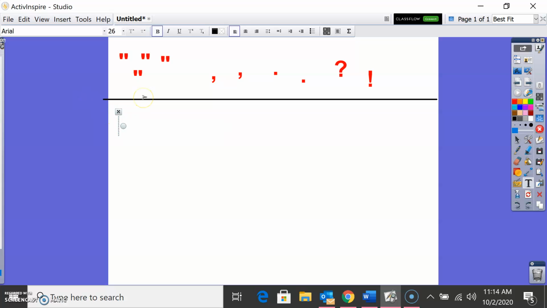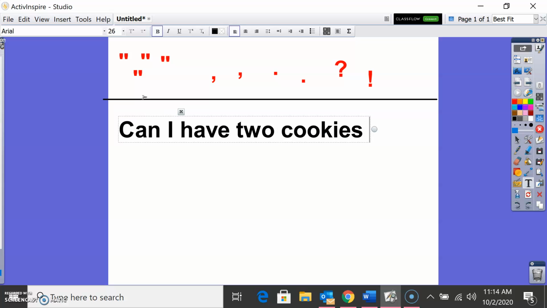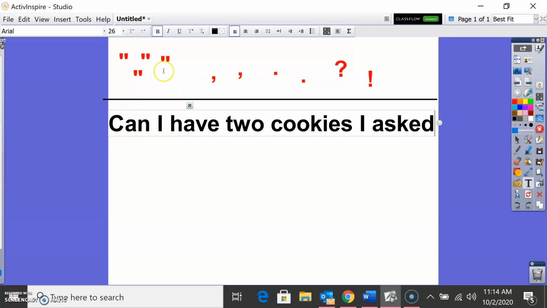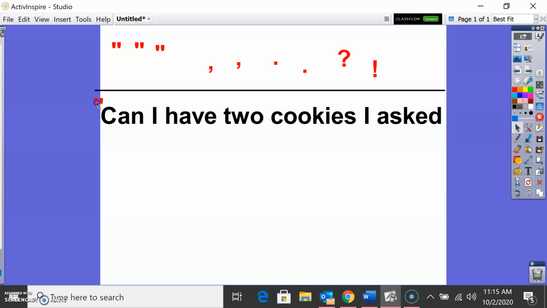Okay, so let's start with if the quotation marks were at the beginning of the sentence, or the dialogue was at the beginning. Okay, so if I am saying, "Can I have 2 cookies?" I asked. Okay, so let's see where our marks go. We're going to have a set of quotation marks at the beginning, because that is what I am actually saying. Then we're going to have one at the end of what I'm saying. And I'm asking a question, so I need to add a question mark in there. And then I need a period at the end.